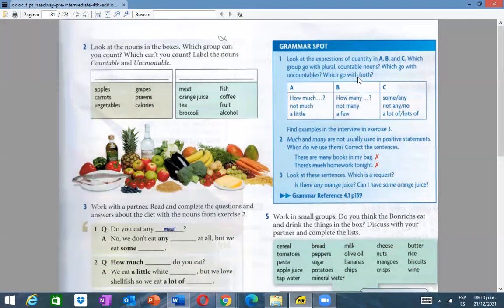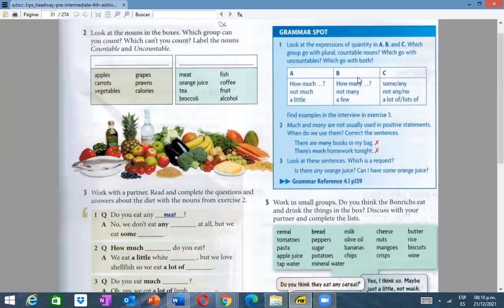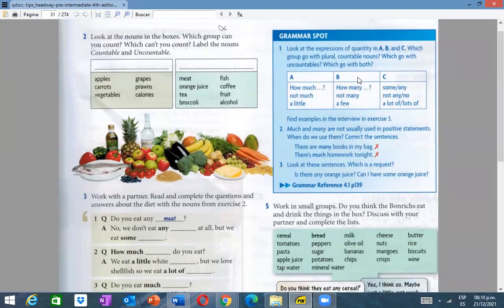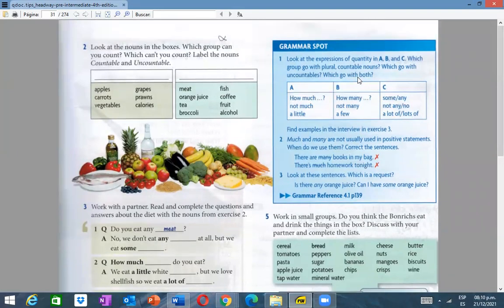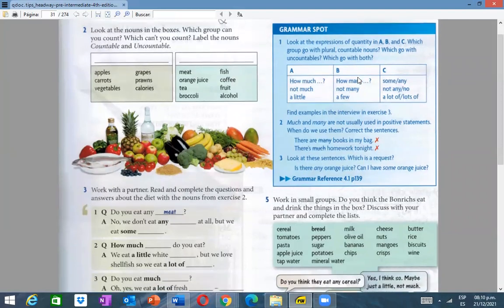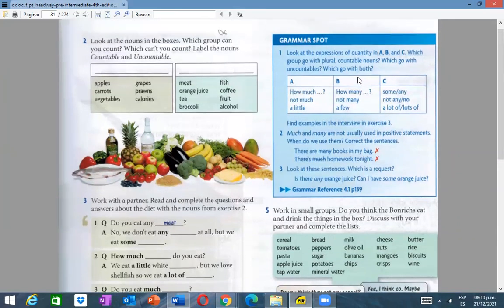Which group go with plural countable nouns? Which go with uncountables? And which go with both? Okay, let's start. What do you think? The first question. Which group go with plural countable noun? A, B, or C? What do you think?